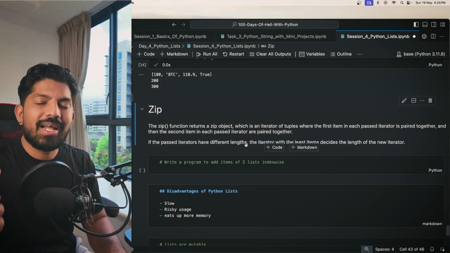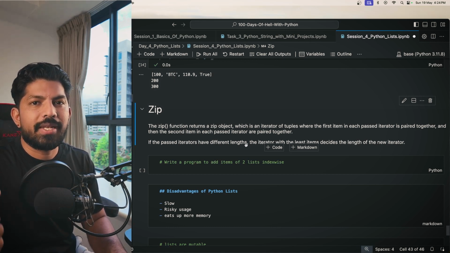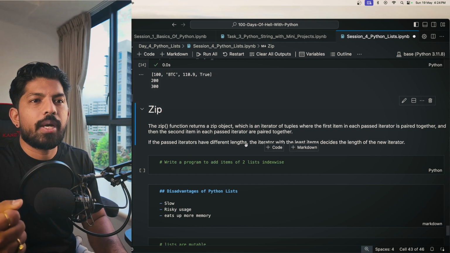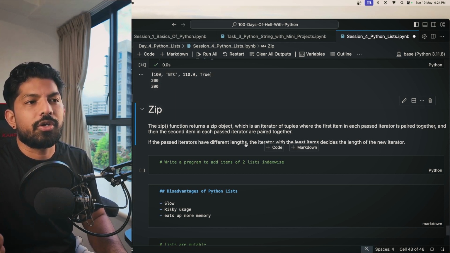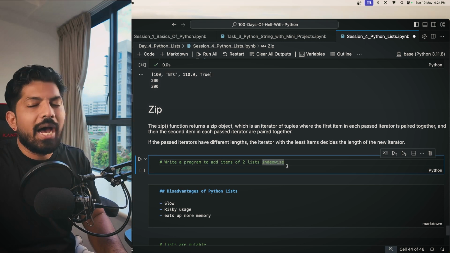Now we have another very important concept in Python, which is zip. The zip function returns a zip object, which is an iterator of tuples, where the first item in each passed iterator is paired together, and then the second item in each passed iterator are paired together. If the passed iterators have different lengths, the iterator with the fewest items decides the length of the new iterator. So let's see how it works.